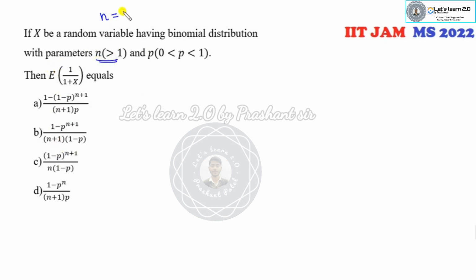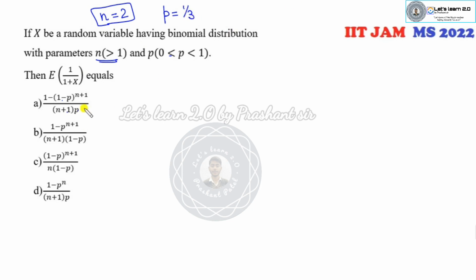So I can choose the value of n as per my own convenience. n is greater than 1, so I can choose n as 2. Probability can be any number between 0 and 1, so I can choose p as half. If I choose p equal to half, then what is the answer? 1 minus half raised to power 3 divided by 3 into 1 by 2. You can see both the options are same. So it means we can change the value of p.